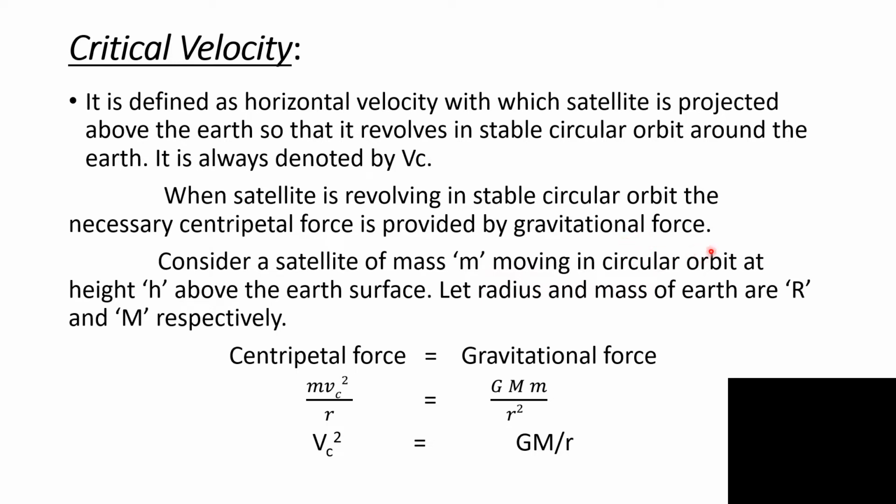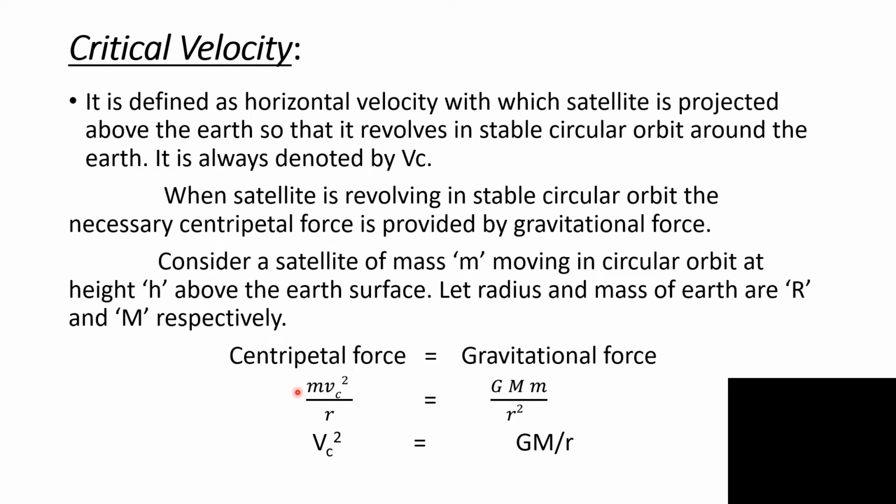Now consider a satellite revolving around the Earth. Then the centripetal force is given by m vc square upon r, where vc is the critical velocity, small m is the mass of the satellite, and r is the radius of the orbit of the satellite. Then the gravitational force is given by G M m upon r square.